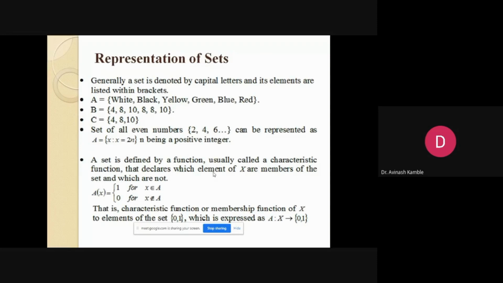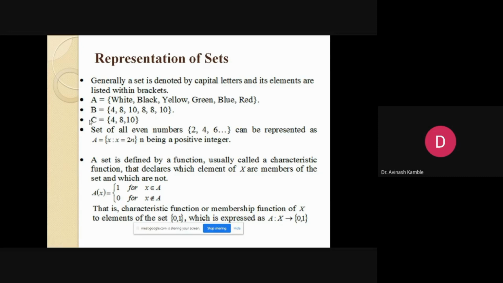Now, let's look at the representation of a set. Generally, a set is represented by capital letters like A, B, C, D, and the elements are listed within brackets. For example, set A represents a set of colors like white, black, yellow, green, red. B represents a set of some elements. And C also represents a set of elements.